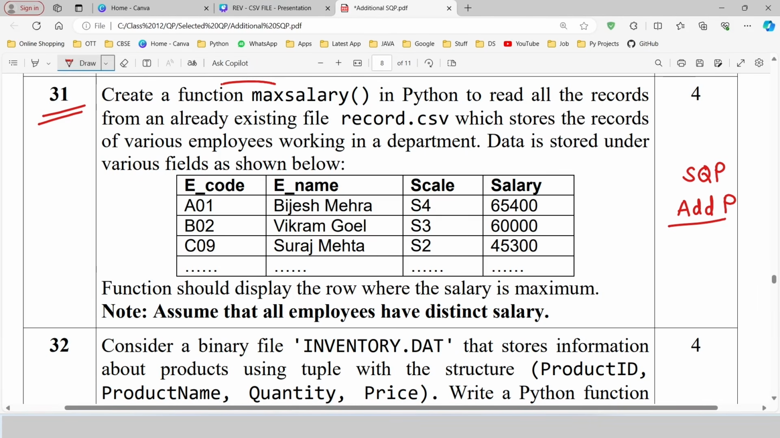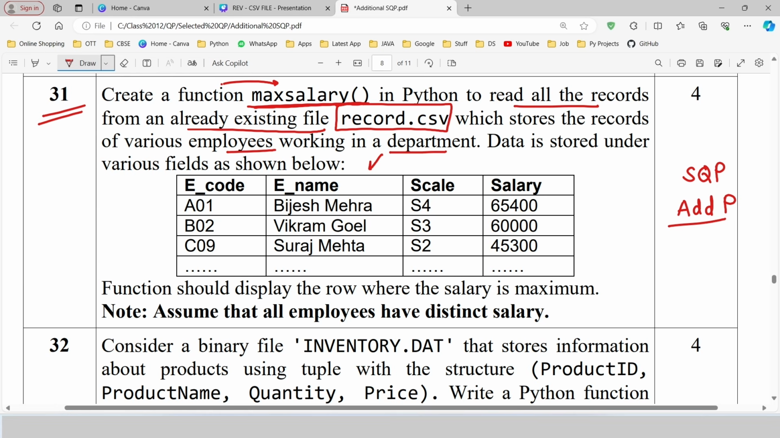Let's try to understand it. We need to create one function. The name of the function is max salary. What will this function be doing? It will read all the records from an already existing file. The name of the file is record.csv. It stores the records of the various employees working in a department.